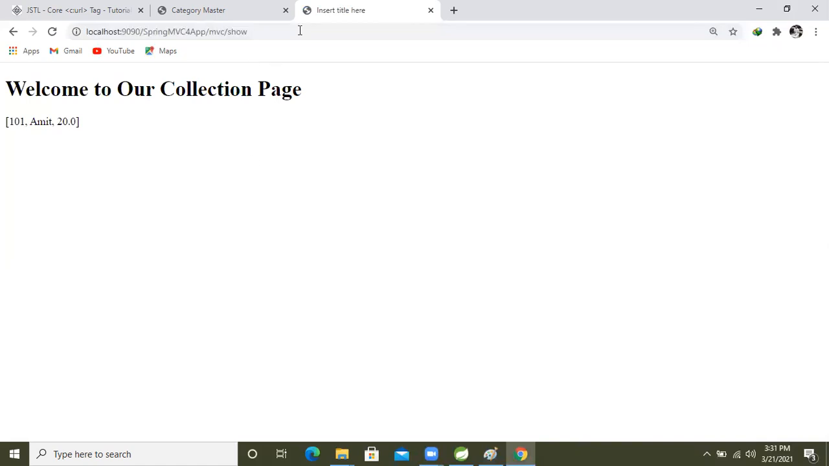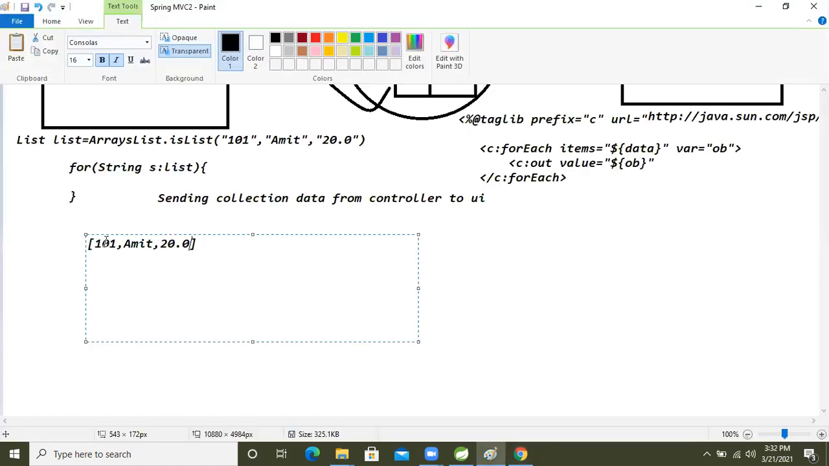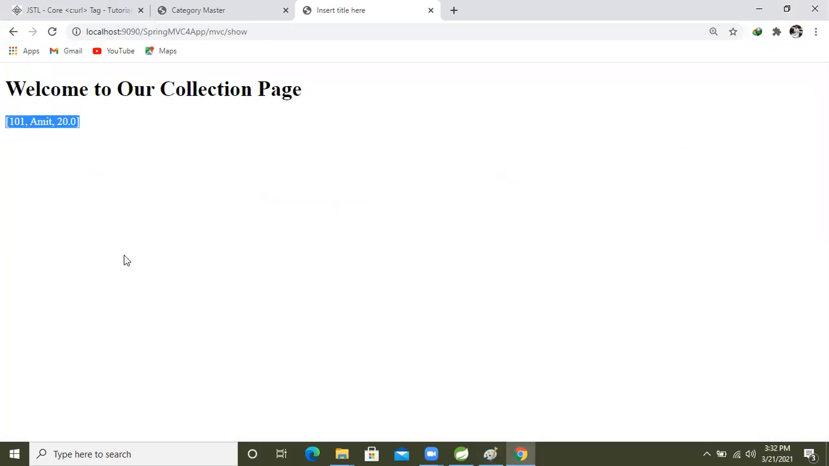Now from here onward, see how we are getting that. Like I said, come here: 101 Amit 202, Amit 202. Like this we are getting the result on the browser. Directly we are reading that data.